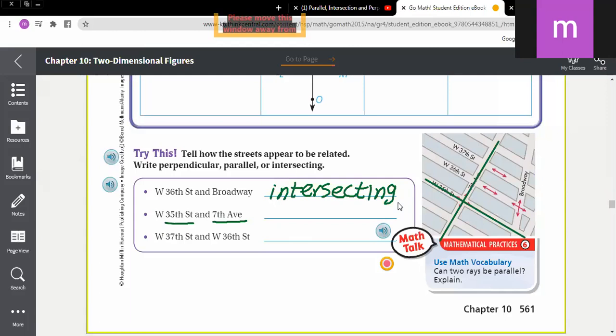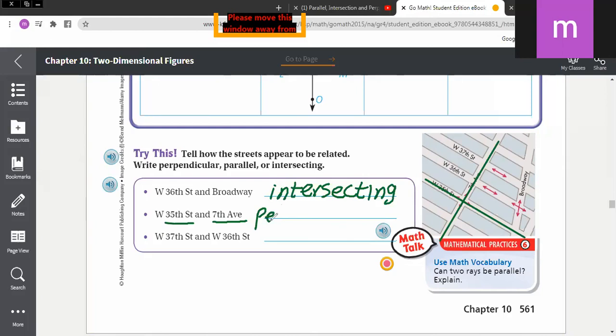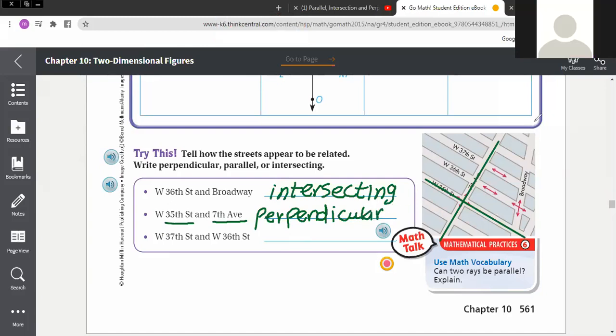Perfect. I'm going to write perpendicular down. The word perpendicular is easy to write. Just write what you pronounce. Perpendicular. Thanks, Ahmed. The last one.